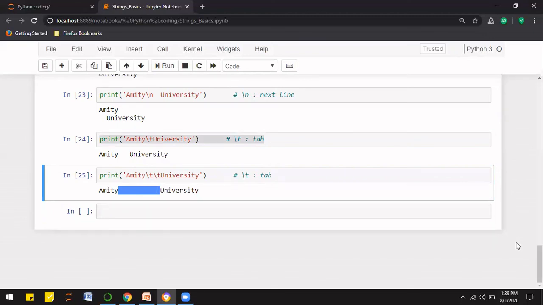So basically, this is something related to the introduction of strings. In the next lecture, we will study the various methods applied on the string. That's all for today. See you in the next lecture.